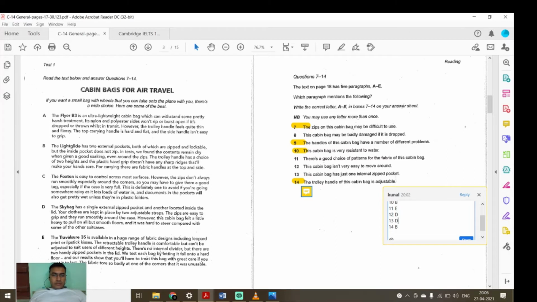There is no internal divider. Okay, we test each bag by letting it fall onto a hard floor, and our results showed that you will have to treat this bag with great care if you want it to last. It has been written that if you drop it, then it can be badly damaged. So question number 8, we will go with E.